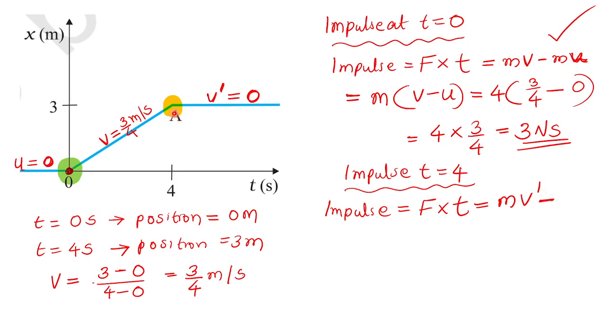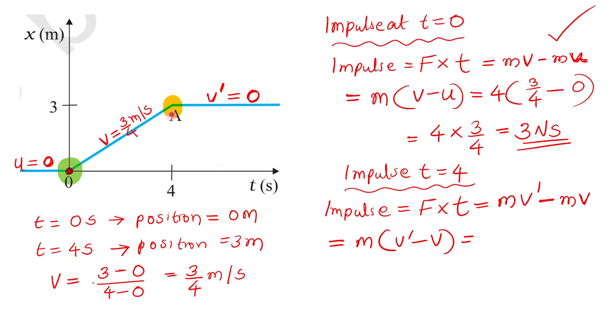Initial momentum is just before applying the brake. Just before applying the brake, the velocity was 3 by 4. The initial momentum is m into v. Final momentum minus initial momentum will be the impulse at time equal to 4. Here also you can see that m is common in both the terms. You can take m outside, v dash minus v. I will clarify all your doubts, but let me complete the solution.